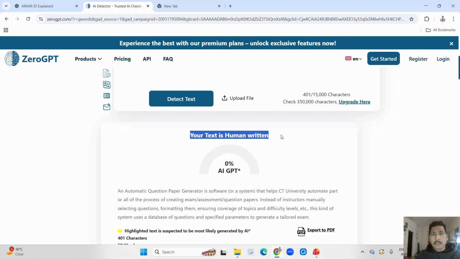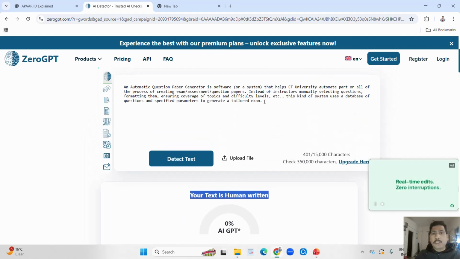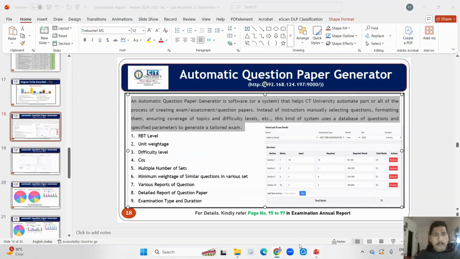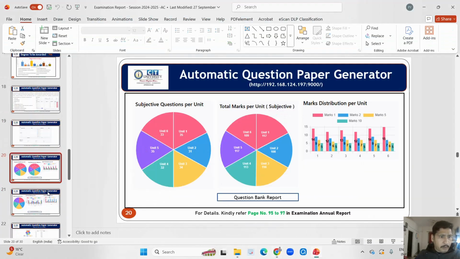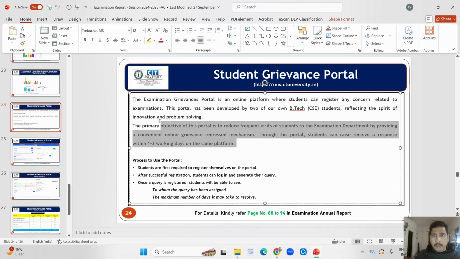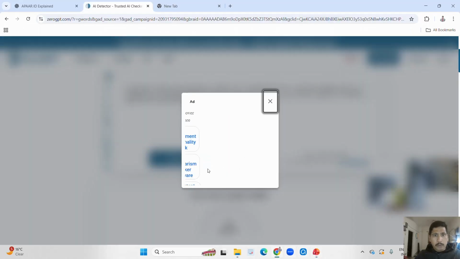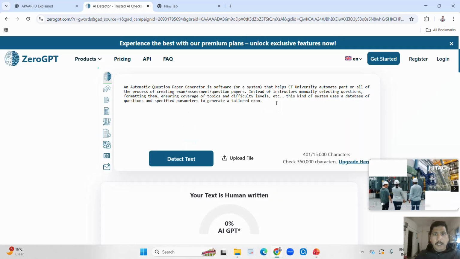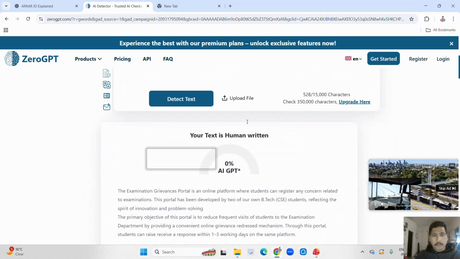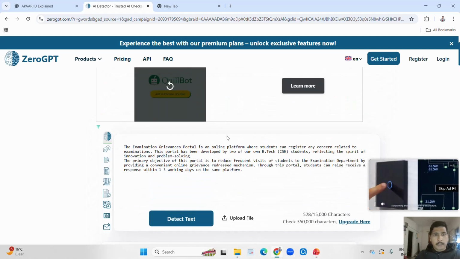Your text is human written, meaning 0%. All the text is human written, because I created this PPT. Now let's check this text. So you can get an idea of how it works. I have copy-pasted here, 0%.